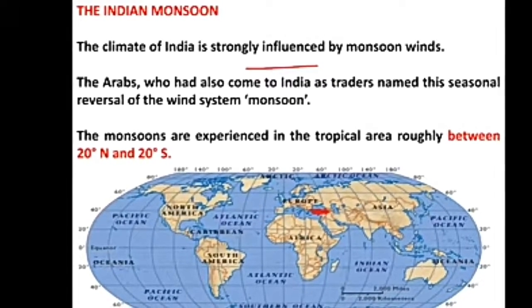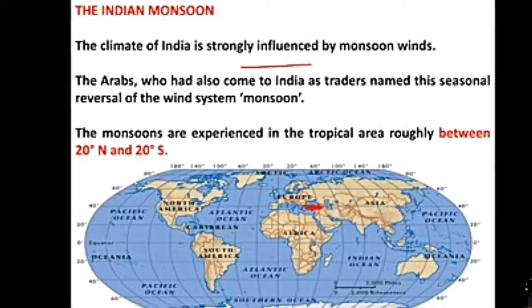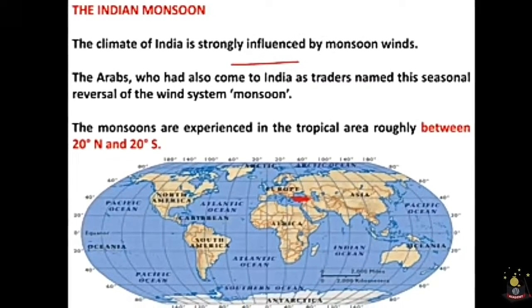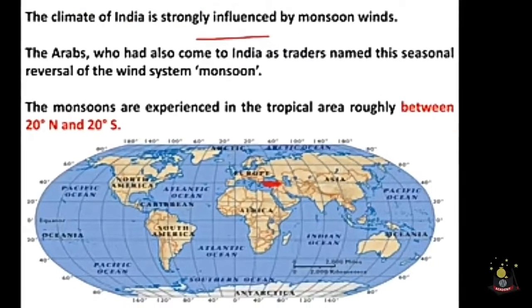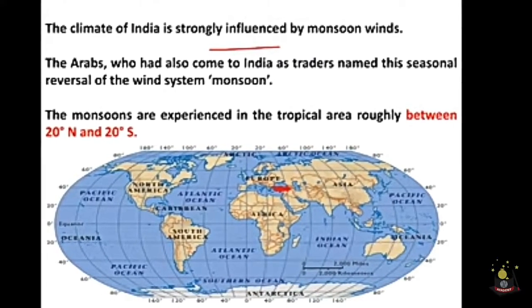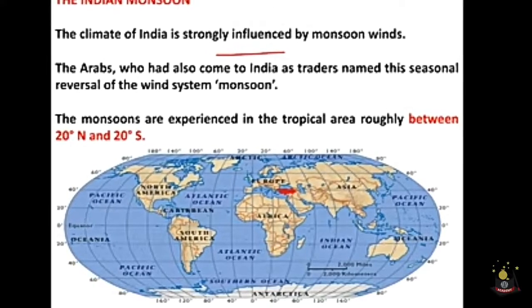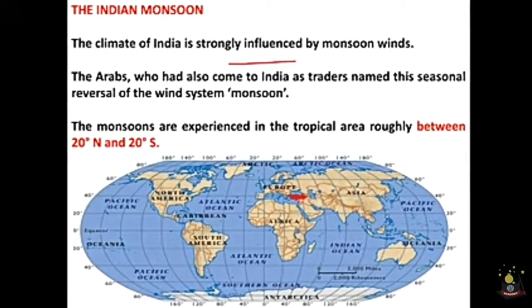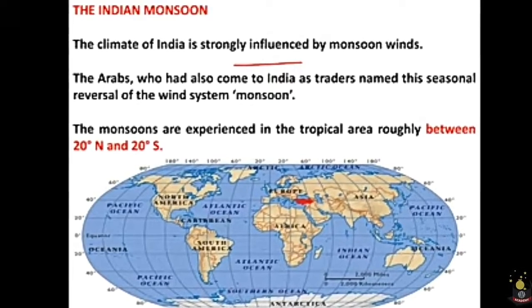I hope you read the textbook, the topics which I taught you last week, that is the definition of weather and climate, elements of weather and climate, and I also explained the 6 major controls of climate of any place. Make the habit of reading the textbook every now and then. Is it clear? Today I am going to explain all about the Indian monsoon.